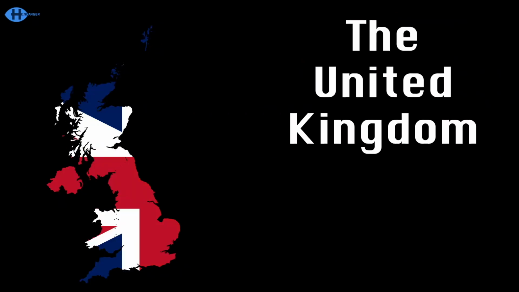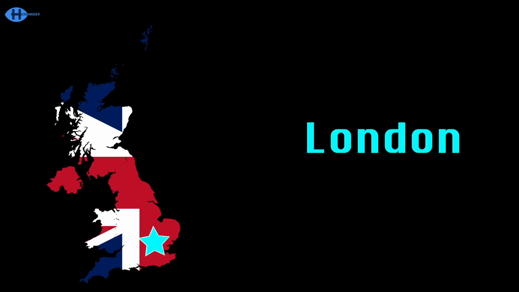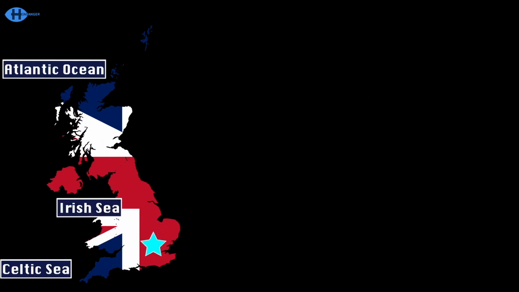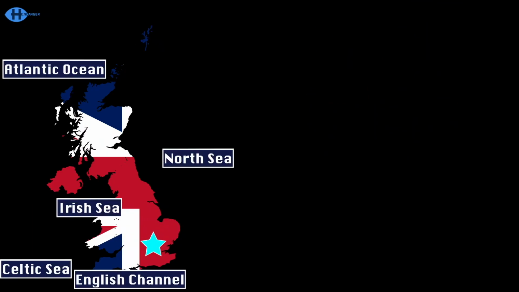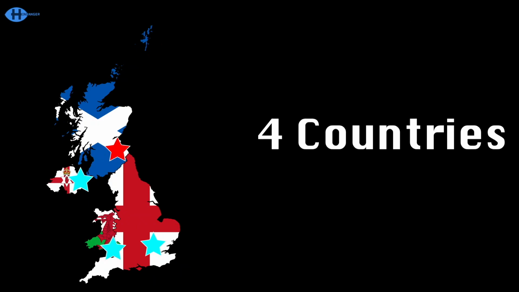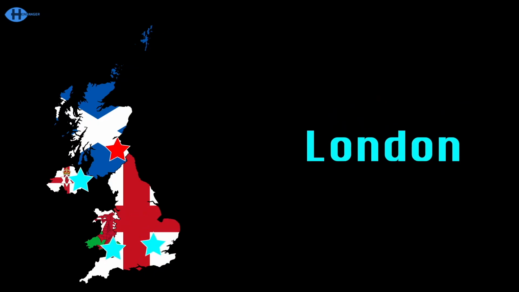The United Kingdom is here, you're aware, in Europe's west over there, touching Ireland, I swear. Capital London's here, touching the Celtic Sea, Atlantic Ocean and Irish Sea, the English Channel, North Sea, that's all I got, peace. We make up the United Kingdom of Great Britain and Northern Ireland, located in Europe's west, with 4 countries at best. Capital is named London, learn about us in this song.